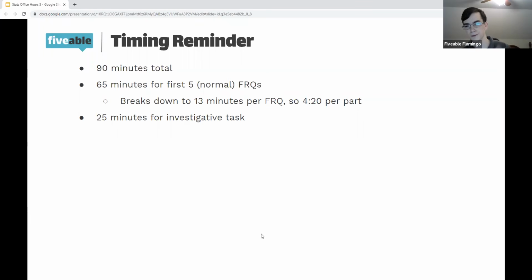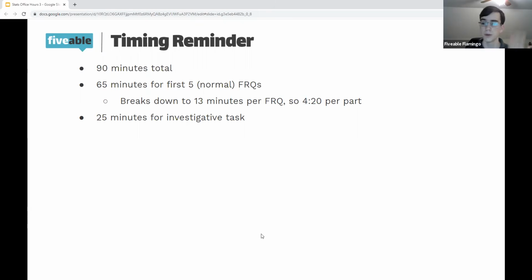That breaks down to about 13 minutes per FRQ, so about 4 minutes and 20 seconds per part. But don't try to get too bogged down in the timing. The rule that I learned to work by is to strive for about 4 minutes per part, and just do what you know you can get points on.